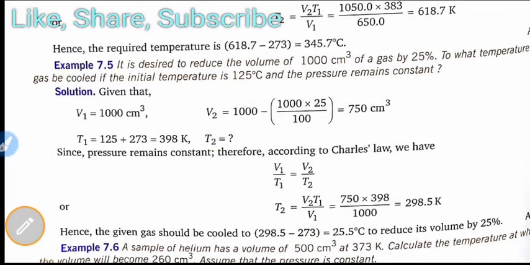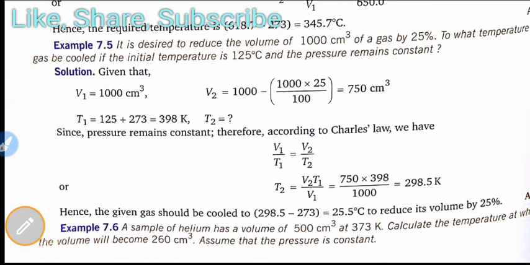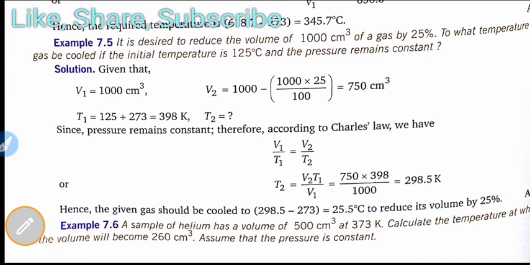T1 is equal to 125 plus 273, which is 398 Kelvin. Then we have to identify the value of T2. We just put the values in, and we get 298.5 Kelvin as the answer. Because the value is in Kelvin, we have to convert it to degree centigrade. Then we get 25.5 degree centigrade, so the gas must be cooled to this temperature to reduce the volume by 25%.